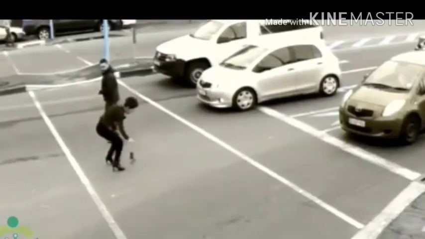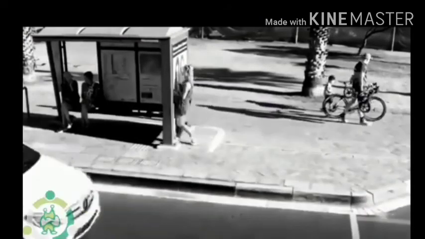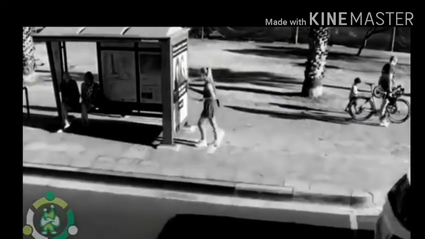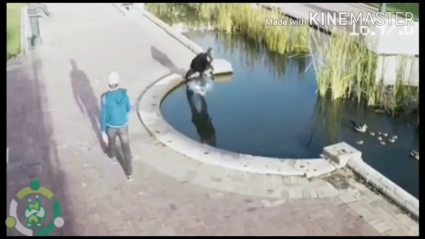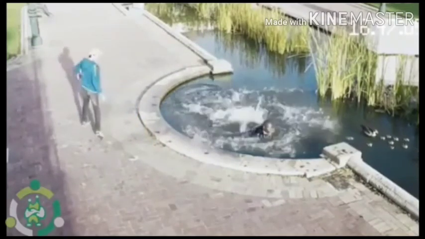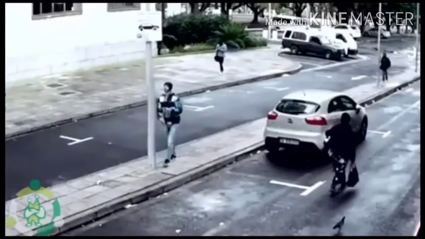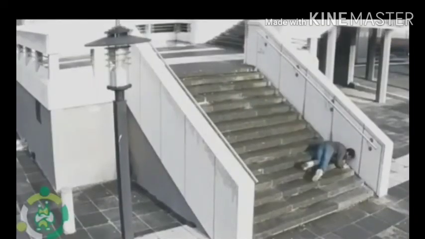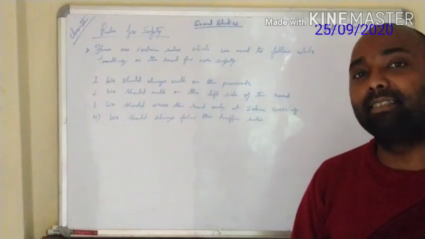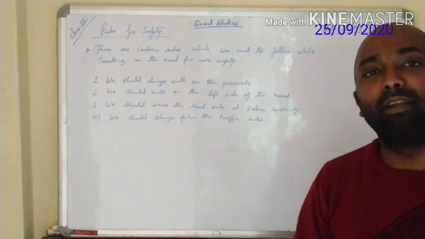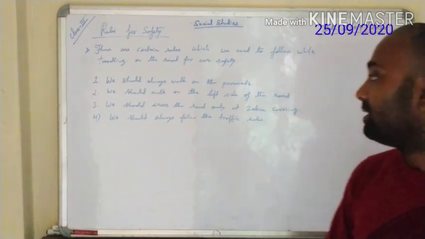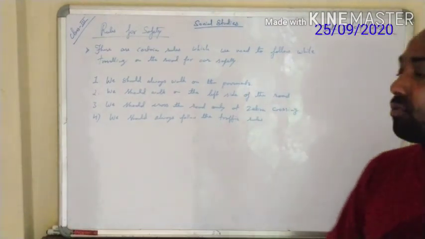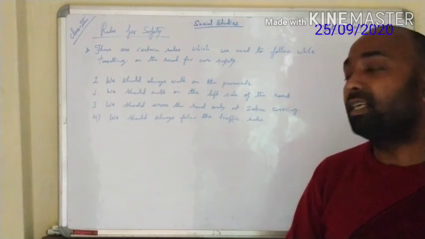Besides this, one more thing I would like to tell you is related to your mobile. You mostly play on the mobile all the time nowadays. We could see that children are playing mobile every time, engaged in video games, and they are walking everywhere. So accident chances will be more, because you will not be looking at the road, you will be looking at your mobile only. To avoid these accidents, you have to avoid your mobile while walking on the road. This is one extra thing, and you can think of more rules that can protect you from accidents on the road.